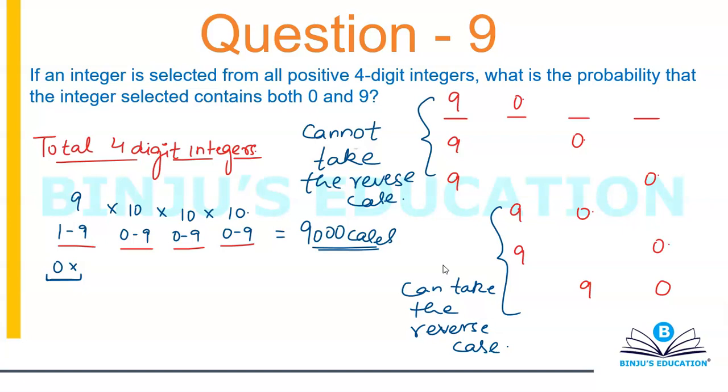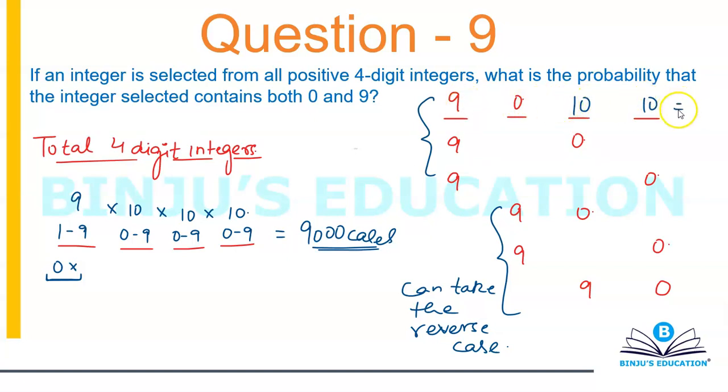Okay, all right. So let's see what we can do. Now, if 9 is at the first position, 0 is at the second position, nothing is mentioned about repetition, so I can take any 10 digits here and any 10 digits here.